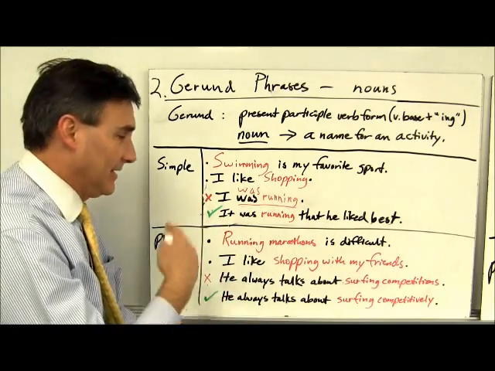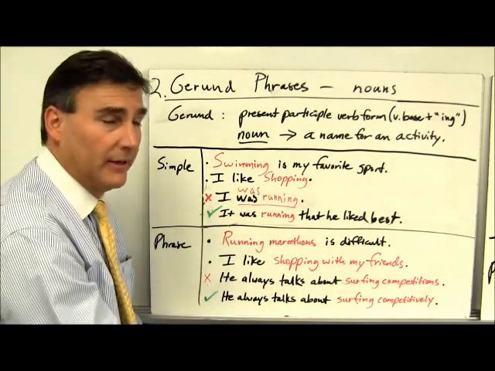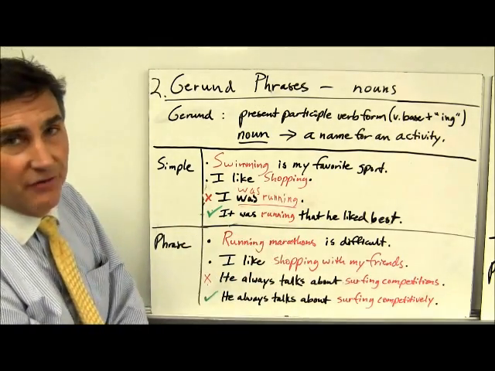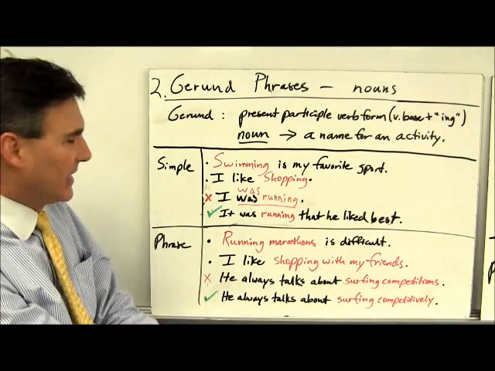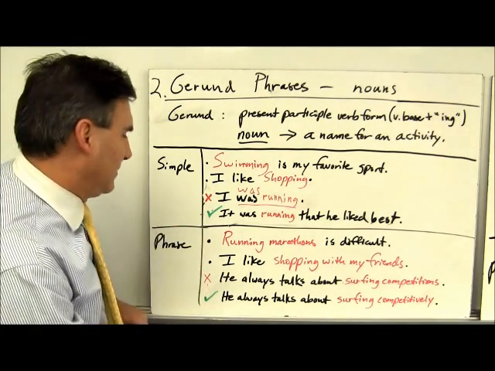What is it? It is running, or was running. So here it's a predicate nominative, a proper use of a gerund, it is a noun. Now let's look at phrases.